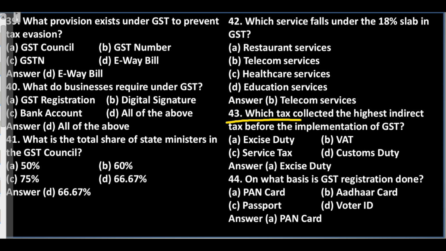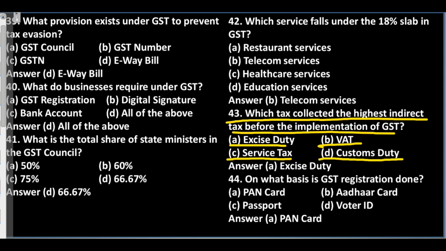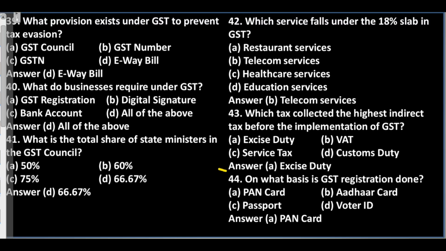Question 43. Which tax collected the highest indirect tax before the implementation of GST? A. Excise duty. B. VAT. C. Service tax. D. Customs duty. Answer: A. Excise duty.